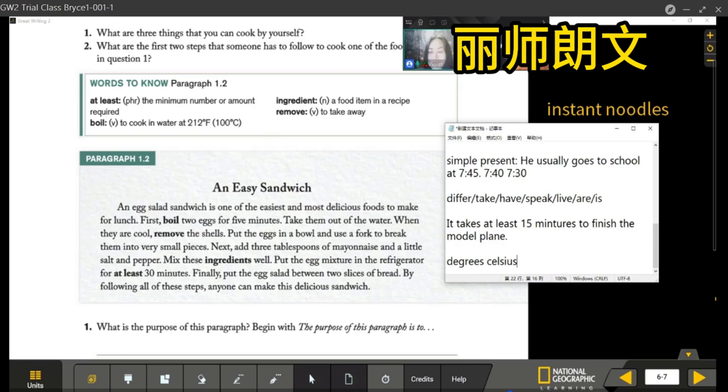What does ingredient mean? Ingredient means a food item in a recipe. Like in order to make fried eggs, you need eggs. Yes, ingredient, as an ingredient to make this dish.